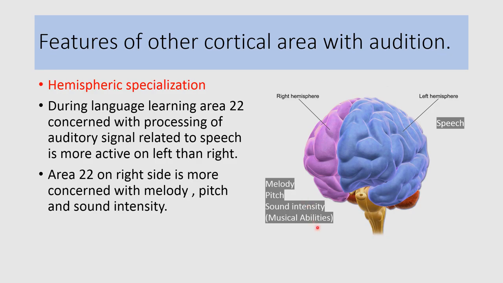So we can say various musical abilities are more developed in the right hemisphere, and the processing of auditory signals related to speech is more active in the left hemisphere. So hemispheric specialization is present in our cortical areas associated with audition.